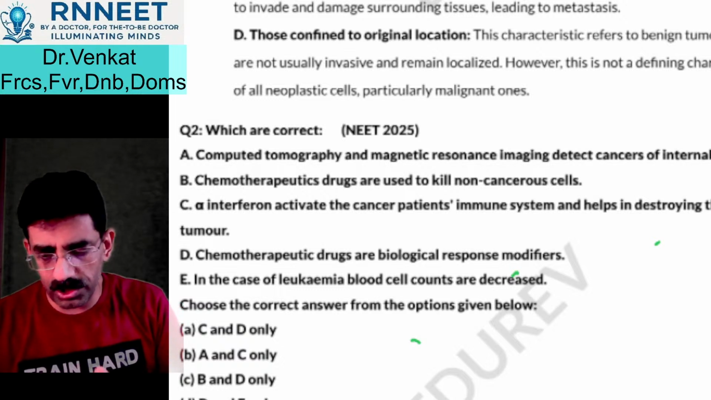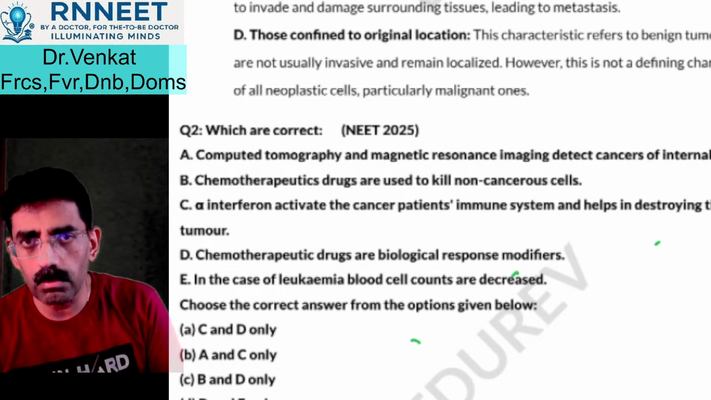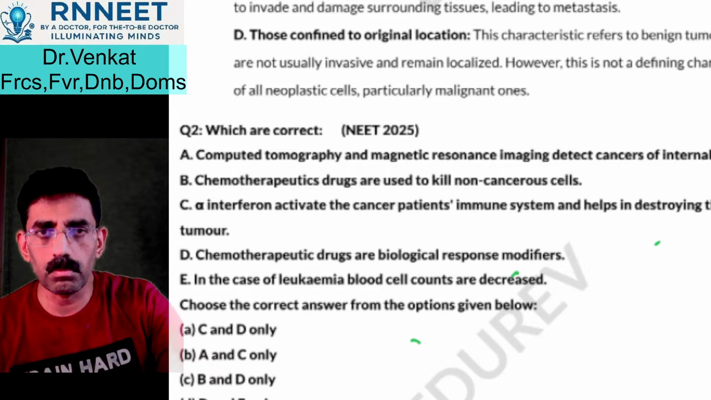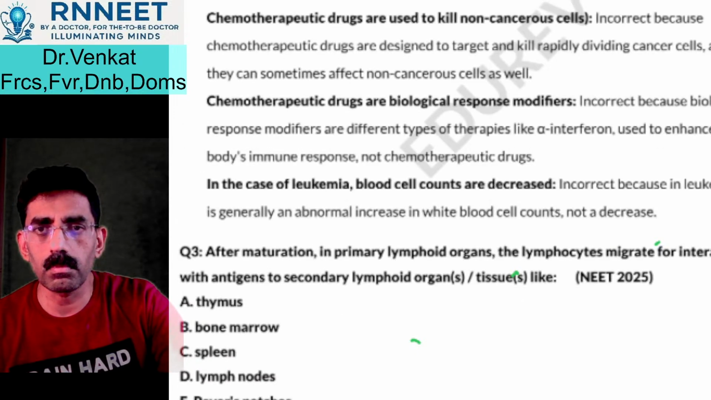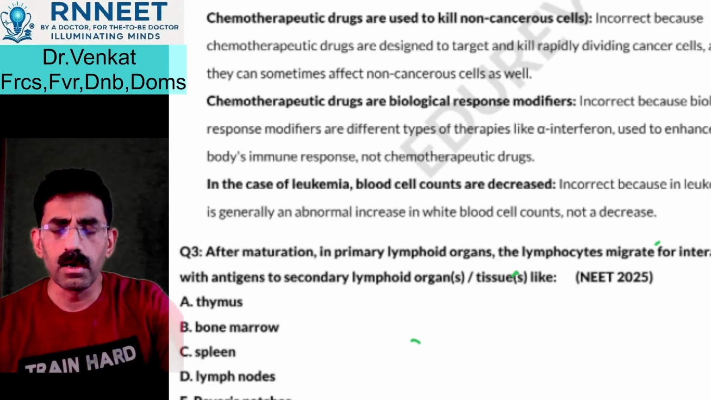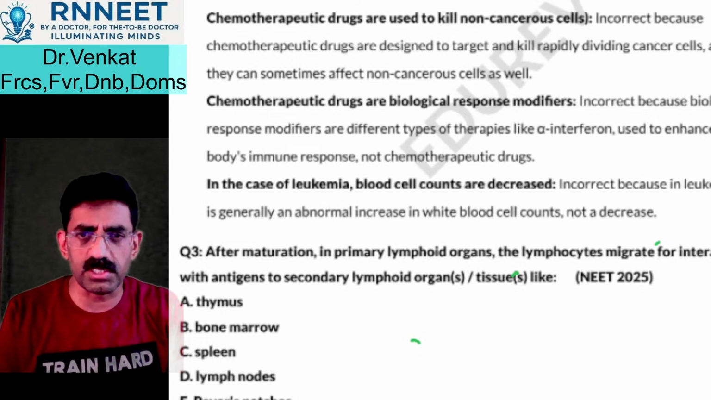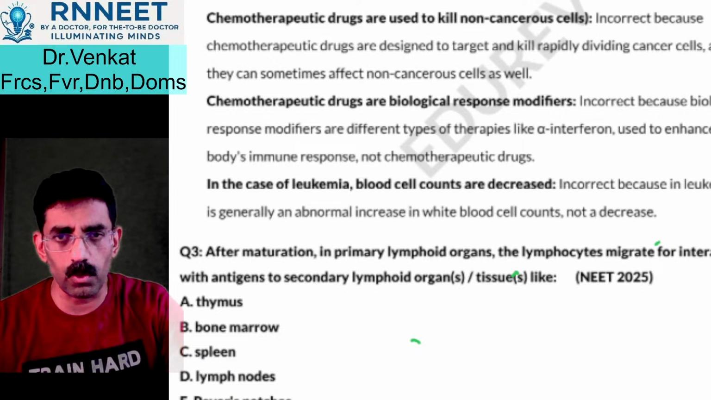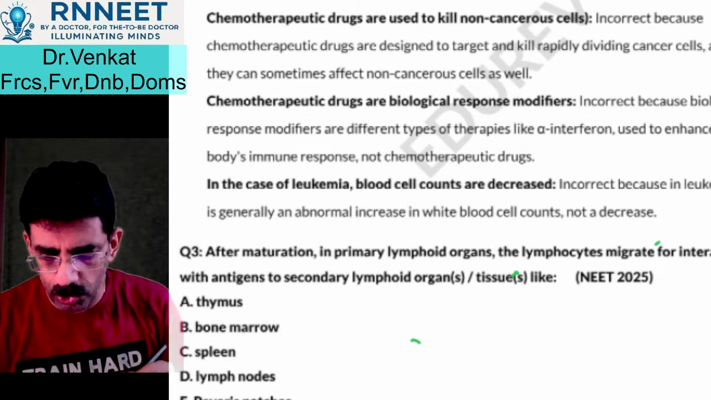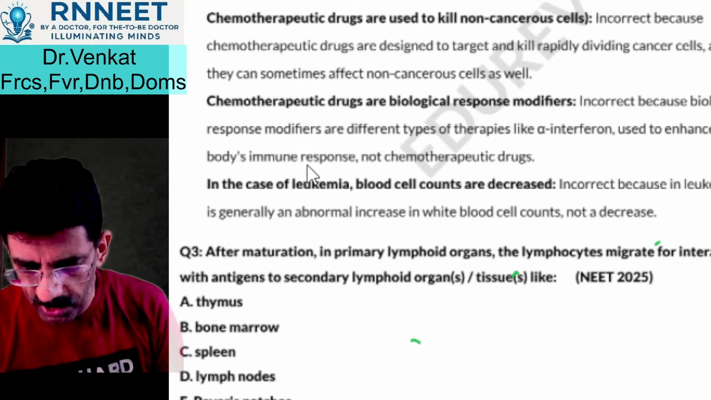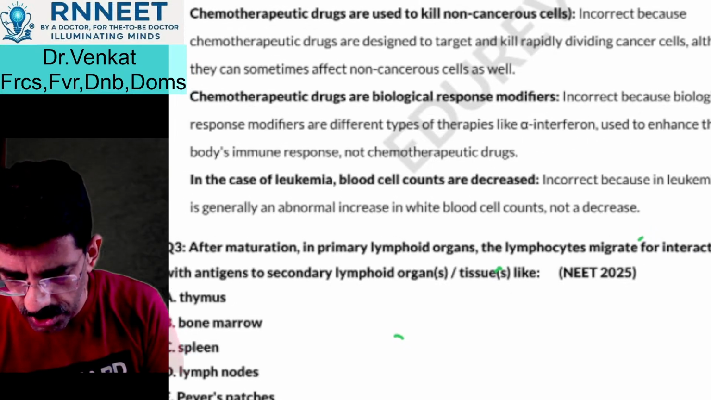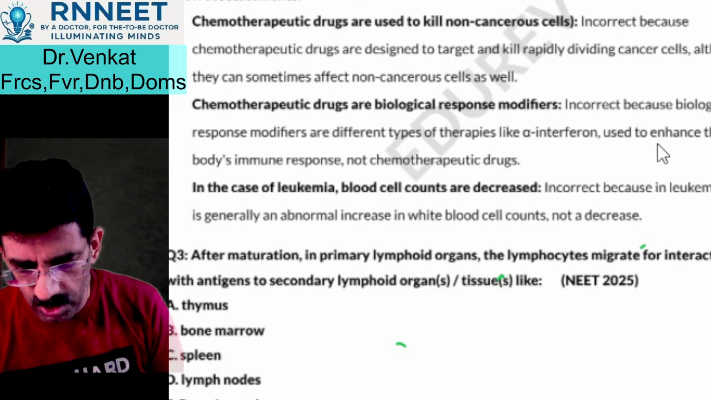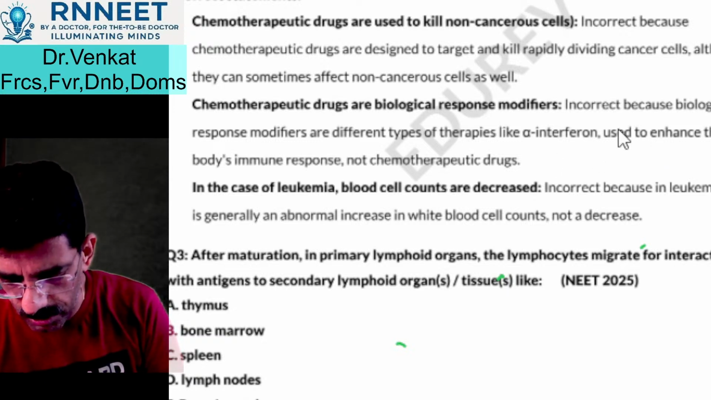We'll go to the next question. We'll do some interesting NEET 2025 questions, the first 5 main questions that we have had, right? And then we can subsequently go through the further ones. After maturation, so the same thing is given here. Chemotherapeutic biological modifiers, incorrect. See that, right? So he has given here clearly that that is an incorrect statement.